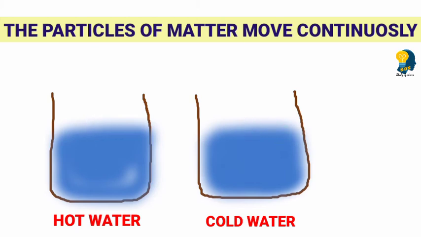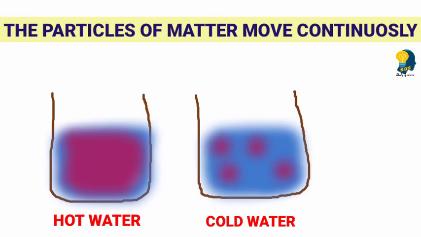You all know that the particles of the matter move continuously. Correct? So when we add potassium permanganate crystals to the two beakers, the one containing hot water and the one containing cold water, you could observe that the potassium permanganate particles get mixed faster in beaker A, the beaker containing the hot water.